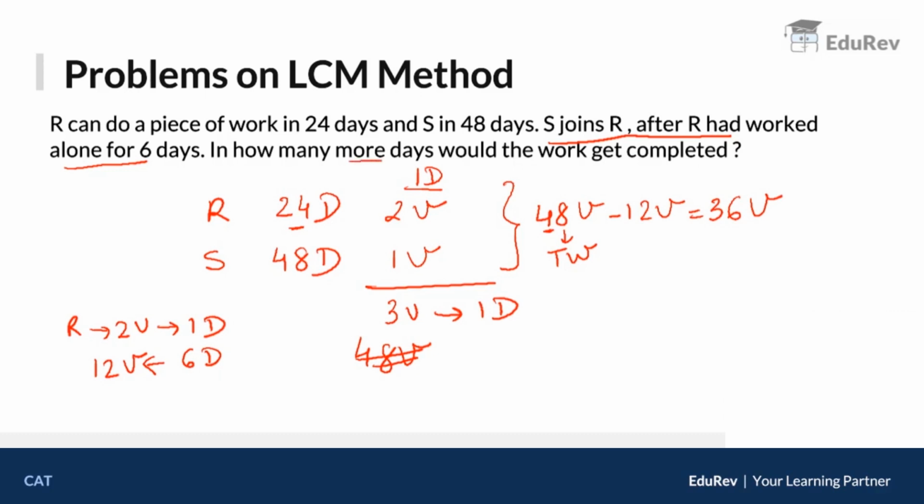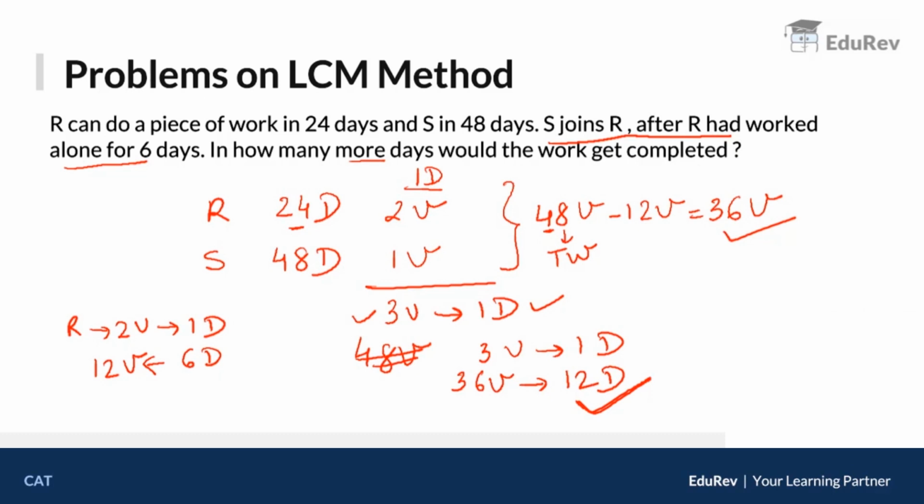Now the question is, in how many more days would the work get completed? See, understand, these guys are doing 3 units in 1 day. They have to do how much work together? They have to do 36 units together. So to do 36 units, how much time will they take? They will take 36 upon 3, which is 12 days. The question is, how many more days would be required? The answer is they would require 12 more days to complete the work. And that is your answer.